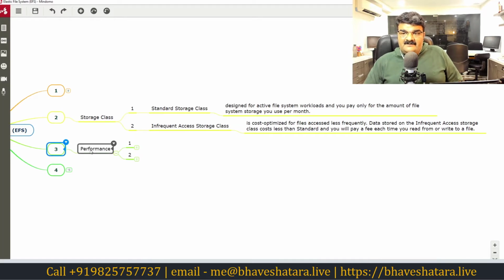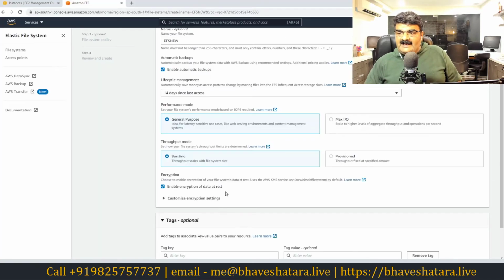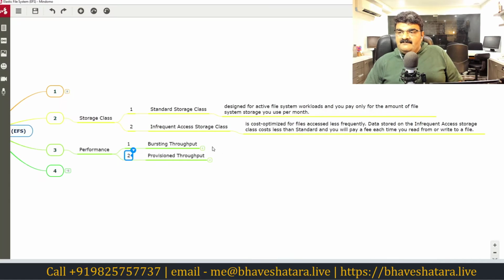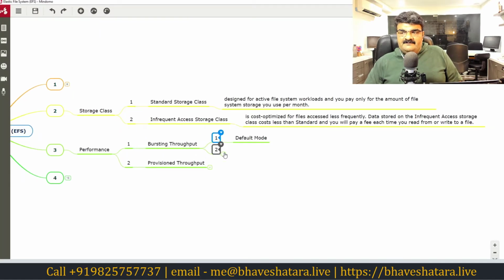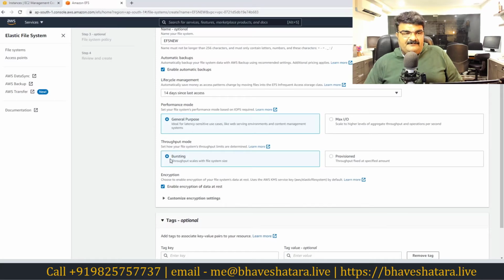The other option is performance, in terms of storage performance. When you go over here, you get two options: bursting throughput and provisioned throughput. Here we have this bursting throughput and provisioned throughput. Now what will happen here? When you select bursting throughput, you have to keep two points in mind. It is the default mode. See, right now I have this default mode.